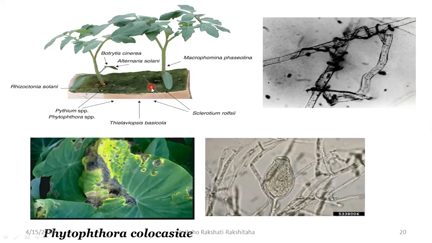Now this is a very interesting pic. These are the plants of tomato. Okay, so tomato is attacked by different pathogens. See, Rhizoctonia solani, Pythium species, Phytophthora, Sclerotium rolfsii, Macrophomina phaseolina, Alternaria solani, and Botrytis cinerea. These are the fungal pathogens which will attack the tomato plant. But if you apply Trichoderma to the soil, then it can control all these pathogens.